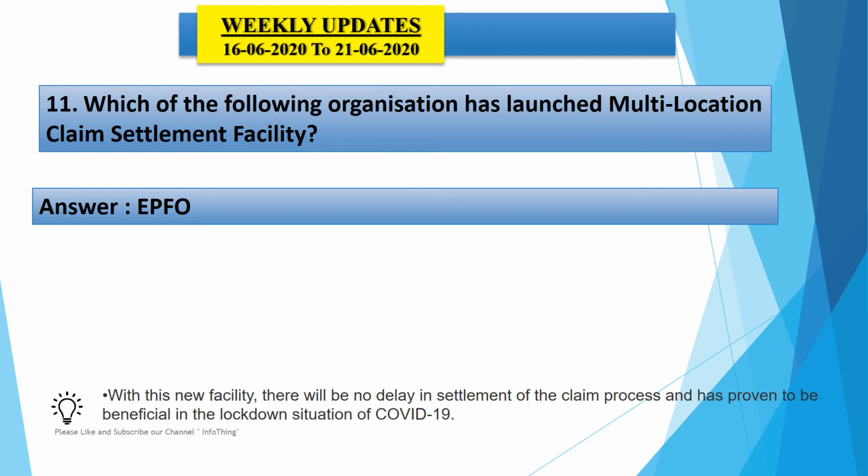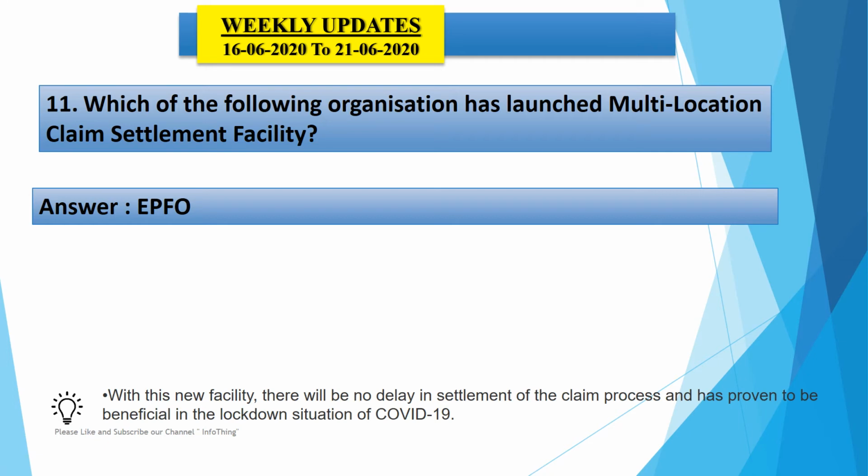The new facility will allow EPFO offices to settle online claims from any regional office across the country. Thus the new facility will replace the old system of geographical jurisdiction for the claim process. Because of this new facility, there will be no delay in settlement of claims, and it has proven to be beneficial in the COVID-19 lockdown situation. So it's really helpful for all EPFO account holders.